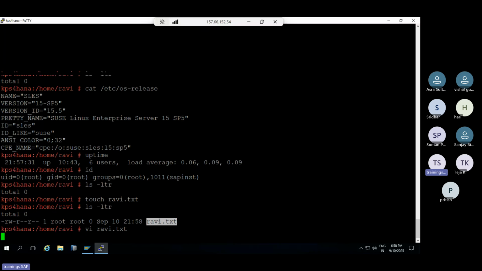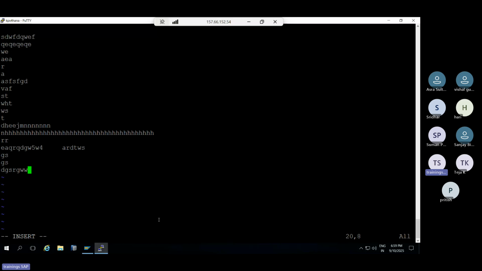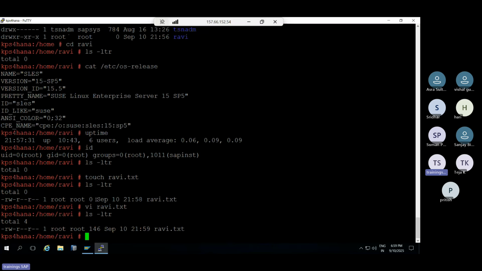Then press escape. If you want to save it, press escape and the insert will disappear. Then type colon wq exclamation mark. If you want to save the file, you need to type colon wq!, then press enter. Then the file will be saved.